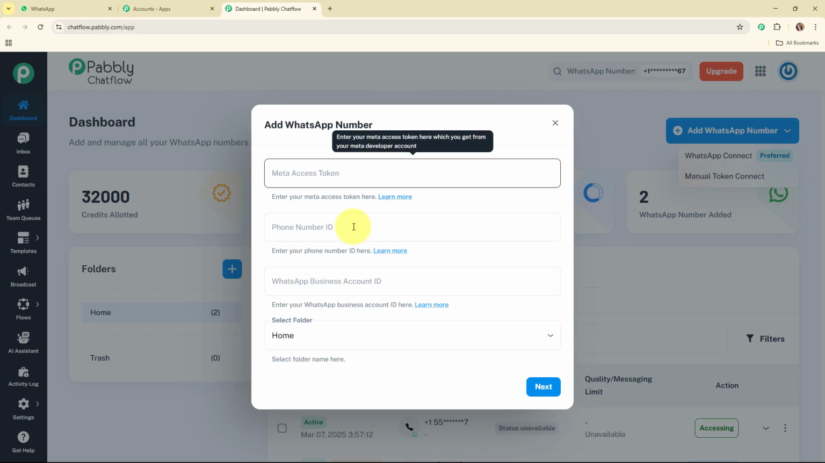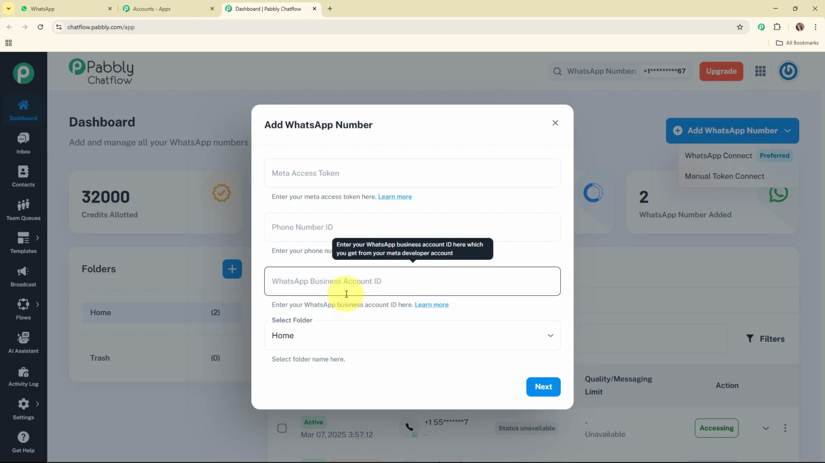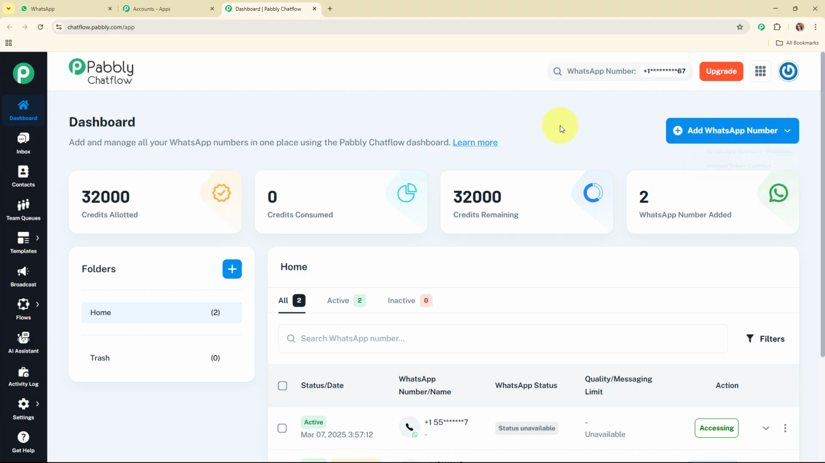So here to get all these details, you need to set up a WhatsApp Cloud API account in Meta, and once you set up the account, you will automatically get the details. After adding the details over here, you need to click on this next and you are good to go. Alright, so this was all about how to add a WhatsApp number in your Pabbly Chat Flow account.